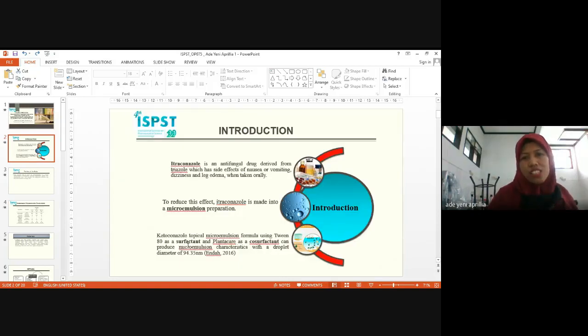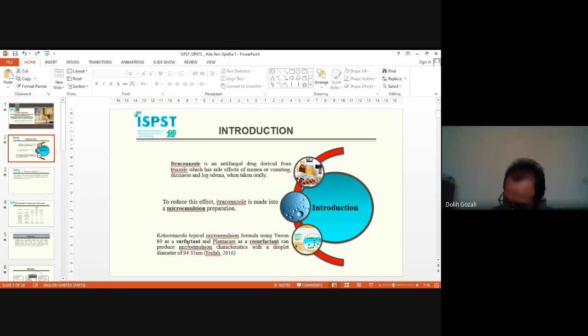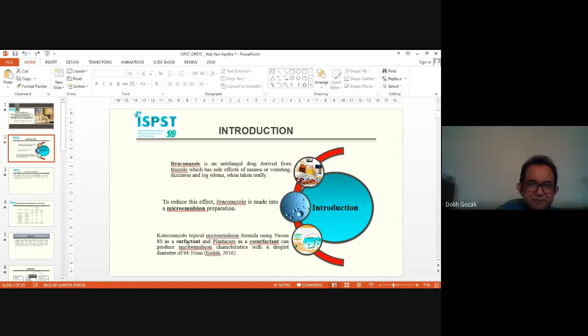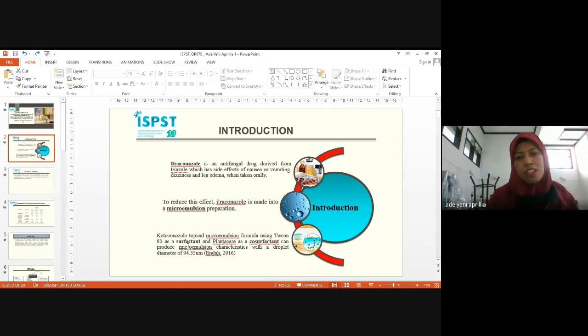In the introduction, itraconazole is an antifungal drug, a derivative of thiazole, which has side effects of nausea, vomiting, dizziness, and leg edema when taken orally. To reduce these effects, itraconazole is made into a microemulsion preparation.